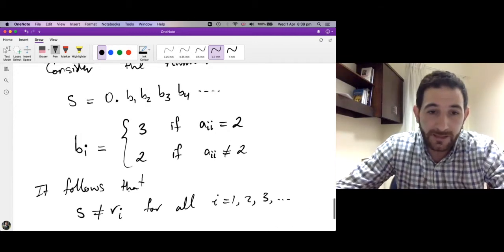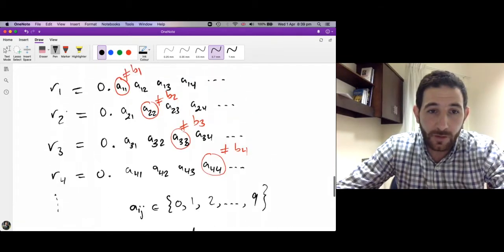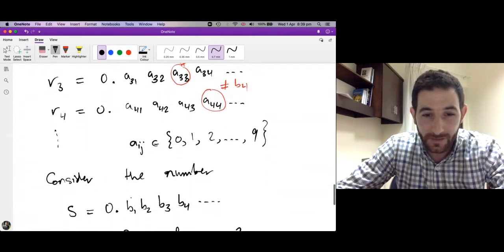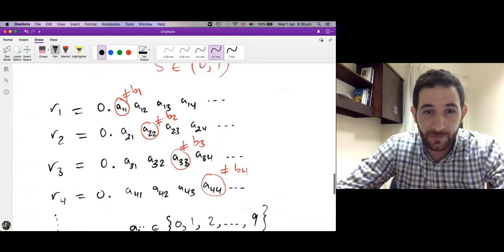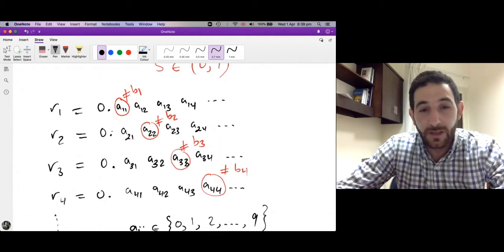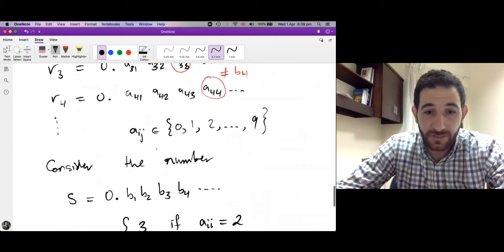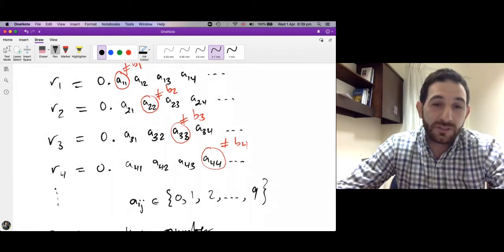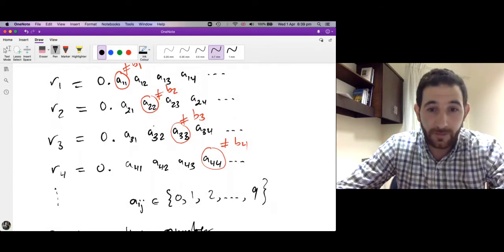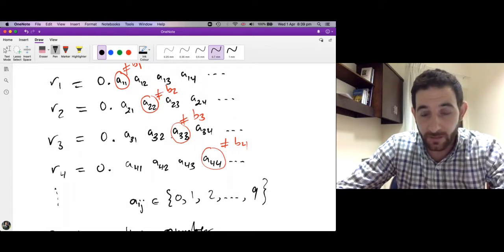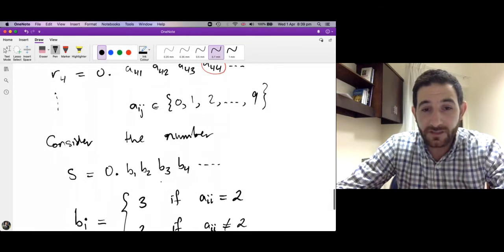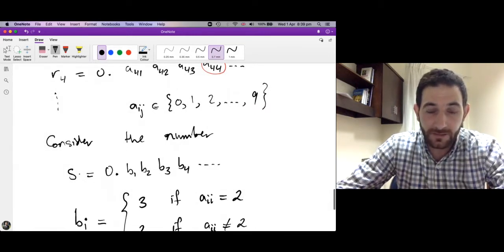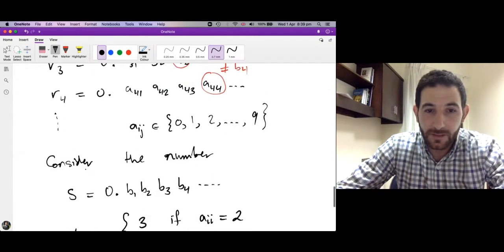S will not be equal to R1 because the first decimal place of S is different from the first decimal place of R1, and the second decimal place of S, which is B2, is different from A22, the second decimal place of R2, and the third decimal place of R3, which is A33, is not equal to B3, the third decimal place of S. Why is this?